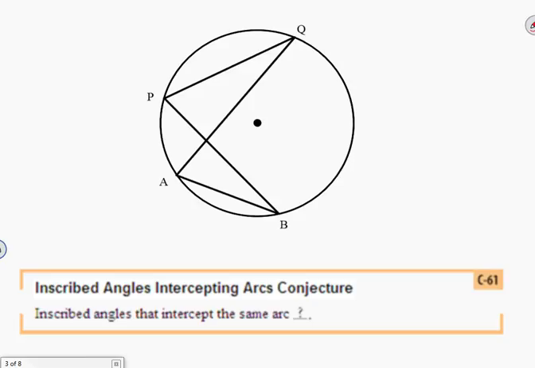Next is the inscribed angles intercepting arcs conjecture. Some of these names are lengthy. Remember, if you can't remember a name of a conjecture or a theorem, you can always just write out what the conjecture or theorem states, and that'll be fine as a justification.